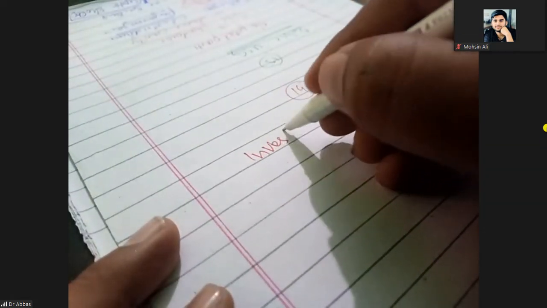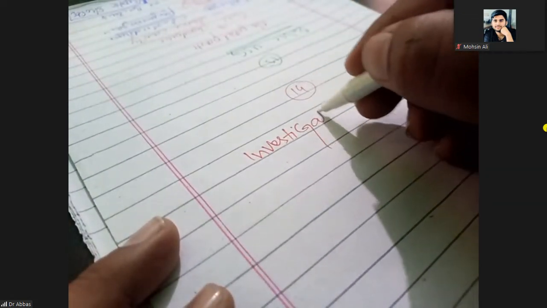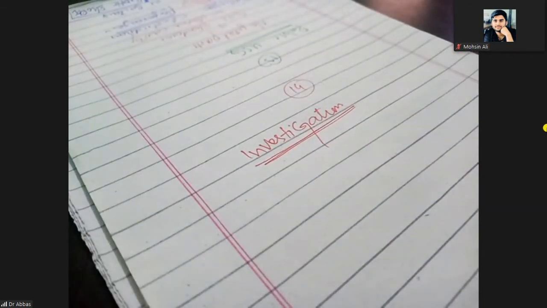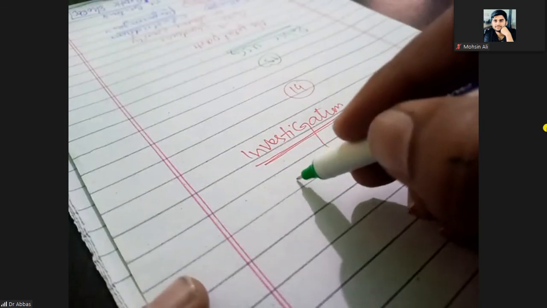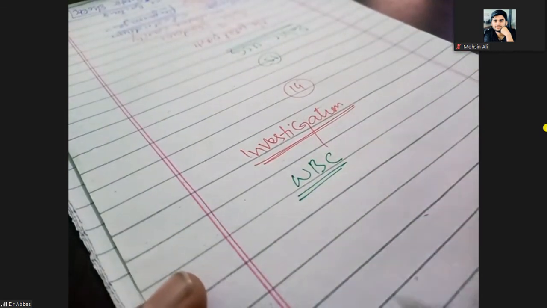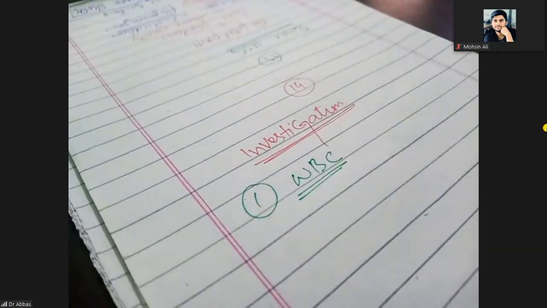Next point is the investigation. How will you investigate? In the laboratory, you will check the WBC. Is the WBC raised, less, or normal?